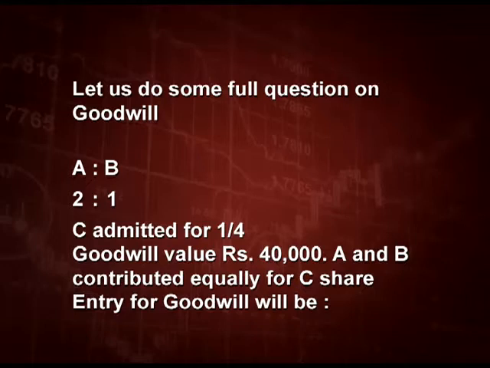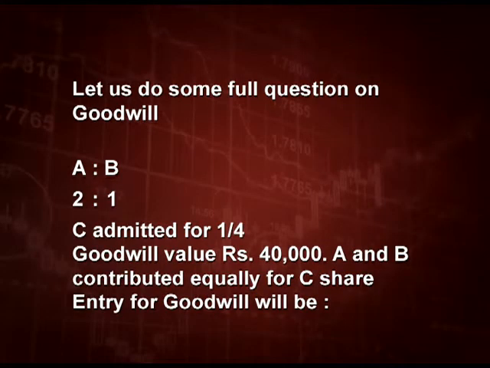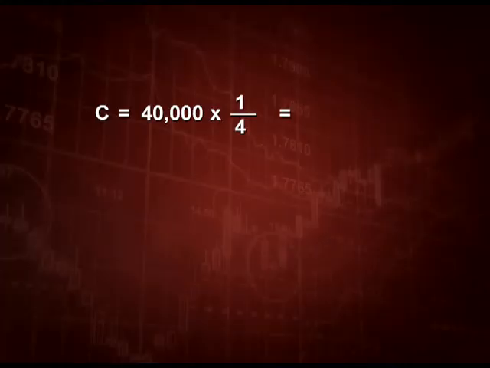So, the entry for goodwill will be, if C's share is 10,000 and A and B are contributing equally for C's share, I hope they will get also equally, right. Now, let us calculate C's share of goodwill. C is equal to 40,000 into 1/4, that is 10,000.